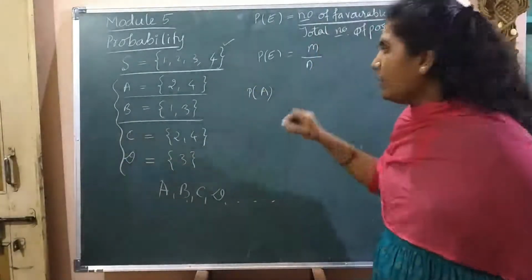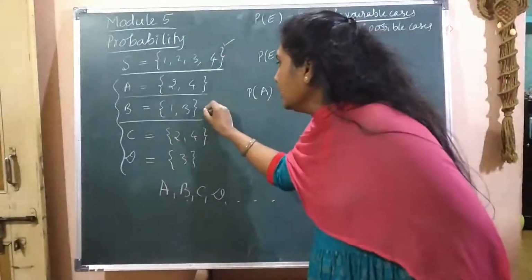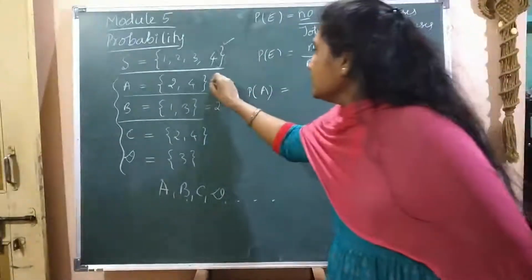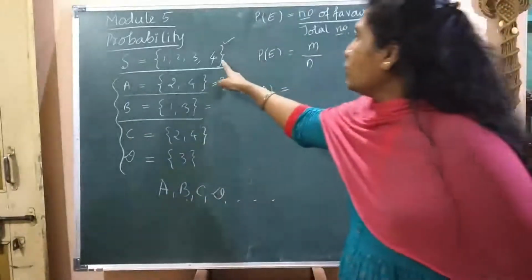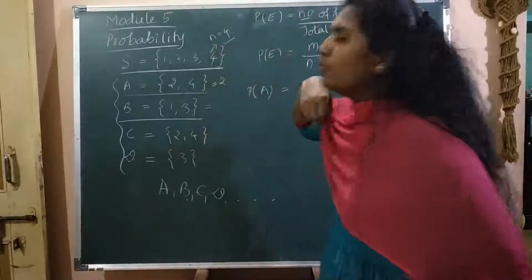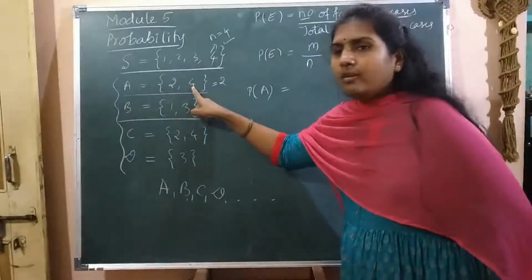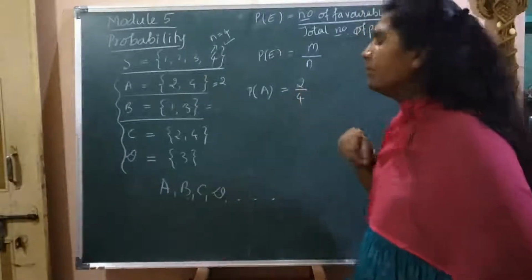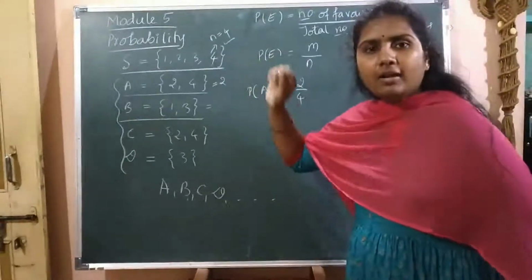P of A is equal to the number of favorable cases, which is 2. And N is the total number of cases, which is 4. The number of favorable cases is 2, so it is 2 by 4. 2 by 4 is the probability of getting an even number.